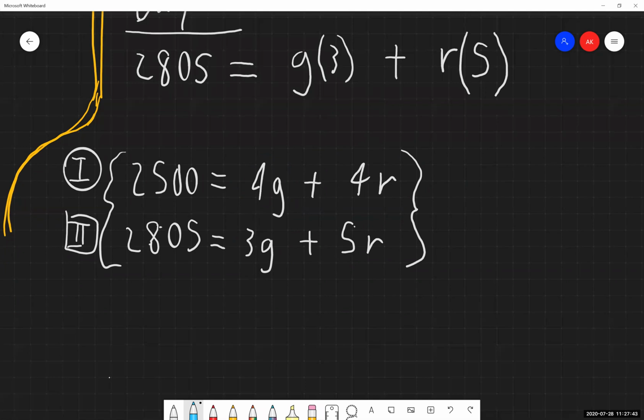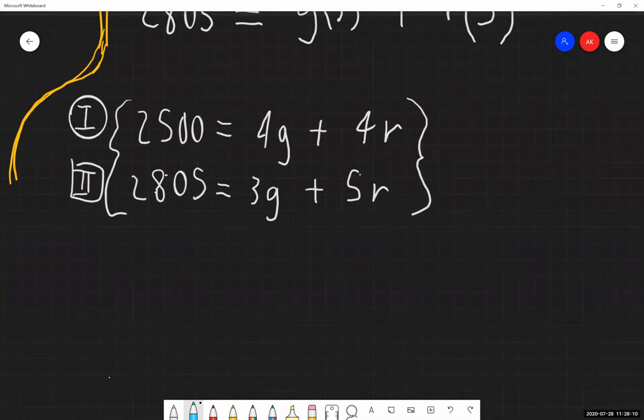So just for the sake of using something different from our previous one, I am going to use the substitution method to solve this. Our substitution method says we need to solve one of the equations for one of the variables. Doesn't matter which one, say it with me. You just need to pick one and move forward with it, right? So I'm going to choose to solve equation 1 for R, because I feel like it.